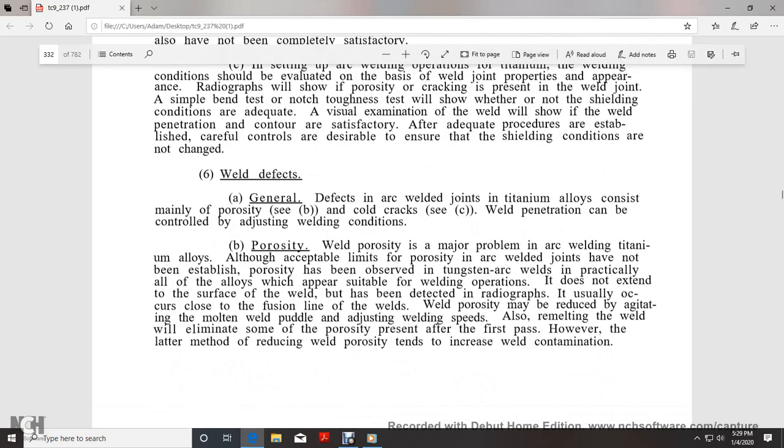Weld defects. The general defects of welding joints in titanium alloys are mainly porosity and cold cracks. Weld defects can be controlled by adjusting welding conditions. Porosity. Weld porosity is a major problem with arc welding of titanium alloys.